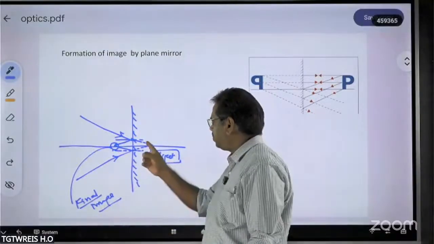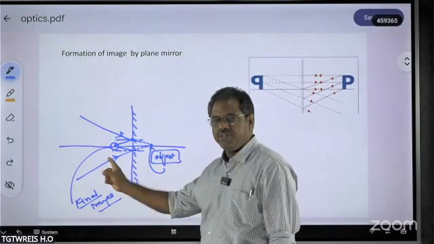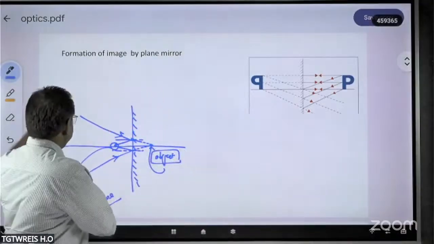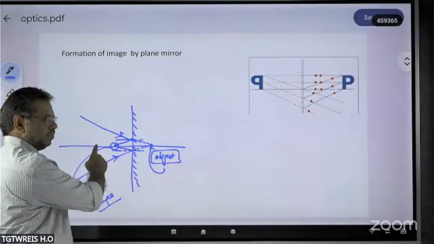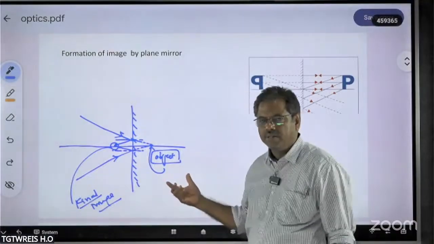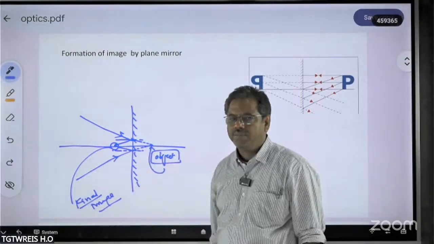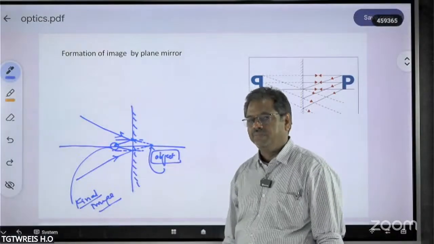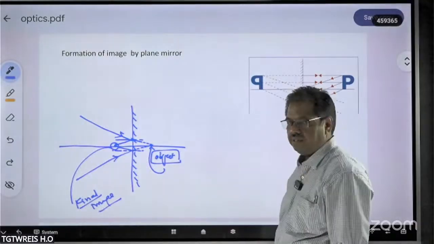Whatever image is going to be formed inside here will now act as the object for this image. That means the image of the object which is coming from the outside will be formed here. Whenever the object taken is virtual, the formed image will become real. That means a plane mirror also gives a real image whenever the object is virtual. That we have to understand.